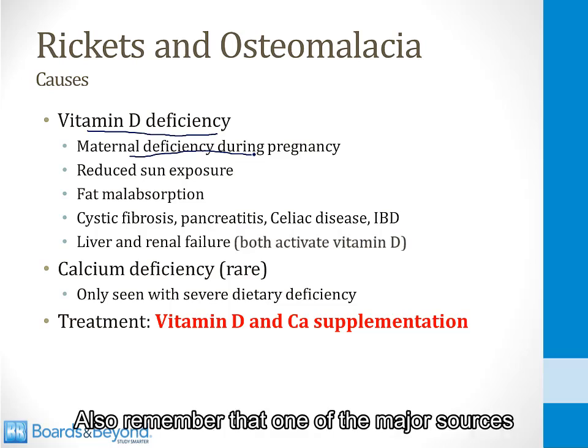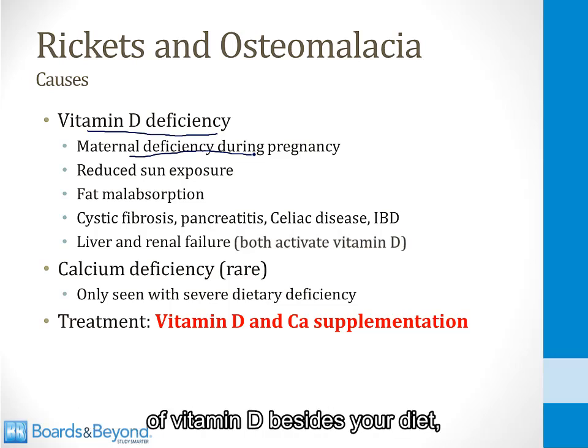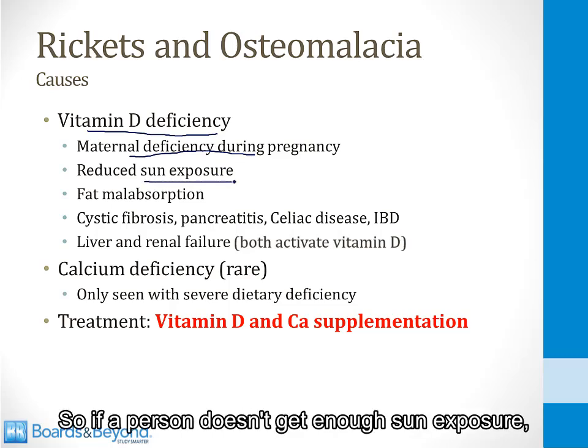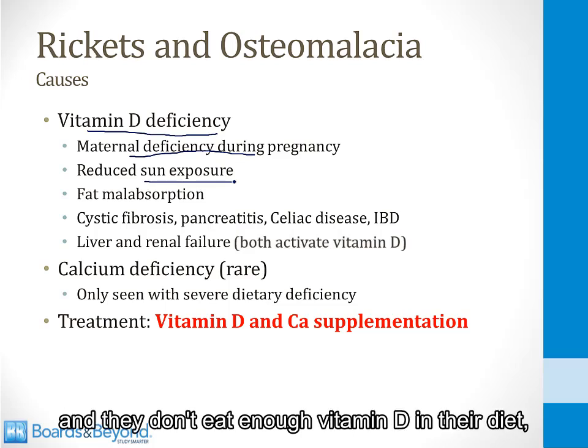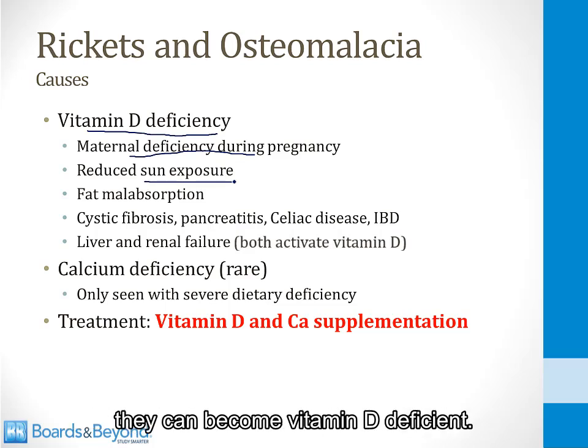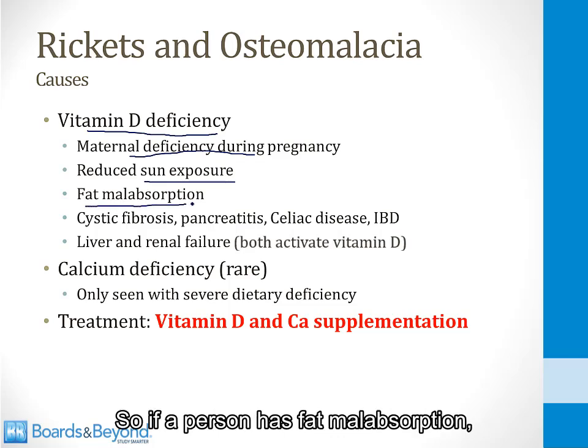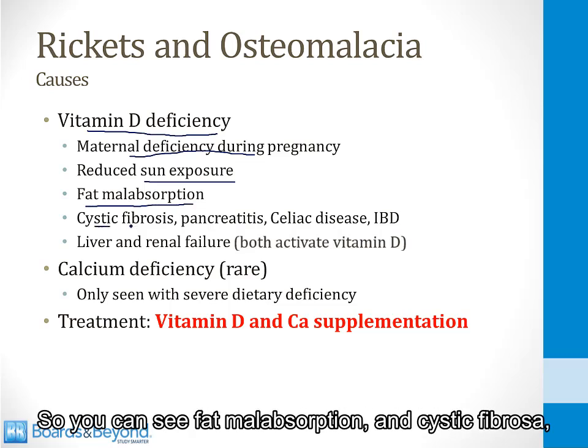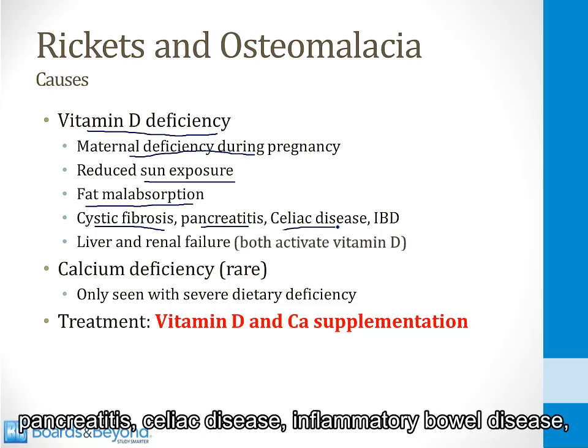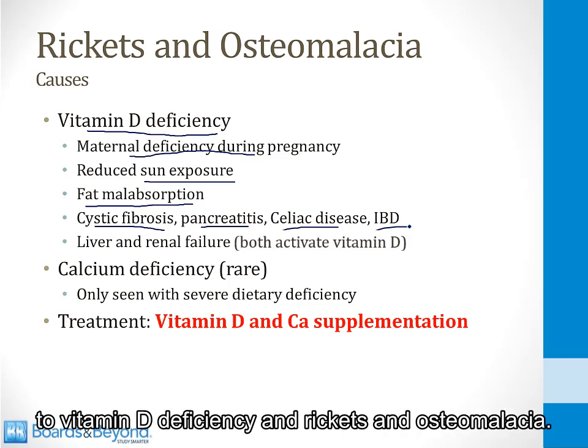Also remember that one of the major sources of vitamin D besides your diet is from the skin from sun exposure. So if a person doesn't get enough sun exposure and they don't eat enough vitamin D in their diet, they can become vitamin D deficient. Vitamin D is also a fat-soluble vitamin, so if a person has fat malabsorption, they can become vitamin D deficient. So you can see fat malabsorption in cystic fibrosis, pancreatitis, celiac disease, inflammatory bowel disease. All of these things could potentially lead to vitamin D deficiency and rickets and osteomalacia.